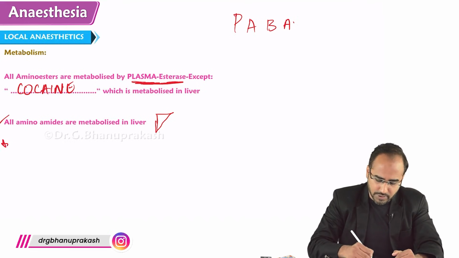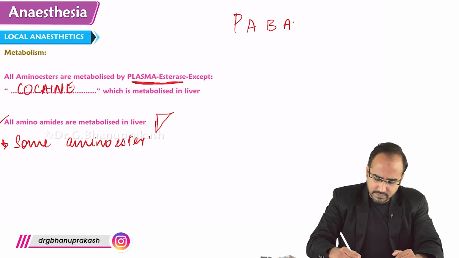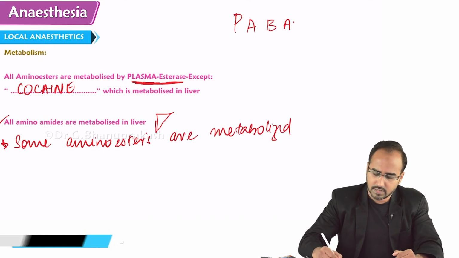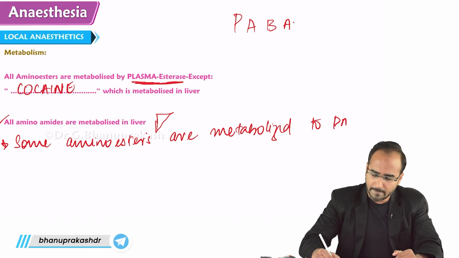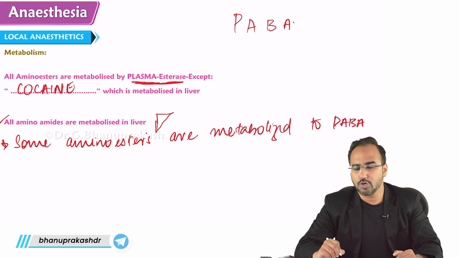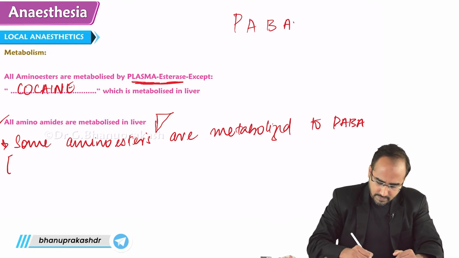So just write this point over there. Some amino esters are metabolized to PABA. What is PABA? Para amino benzoic acid.